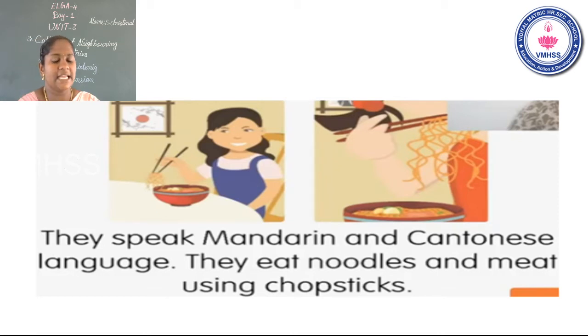Children, listen. Once again, I will read the sentence. They speak Mandarin and Cantonese language. They eat noodles and meat using chopsticks. In our country, we eat rice and dal, but the Chinese eat noodles and meat using chopsticks. We eat rice with sambar using our fingers or spoons.